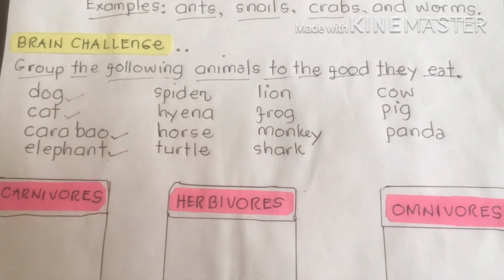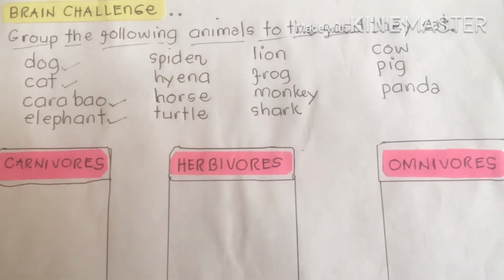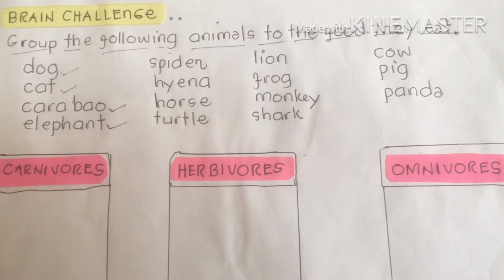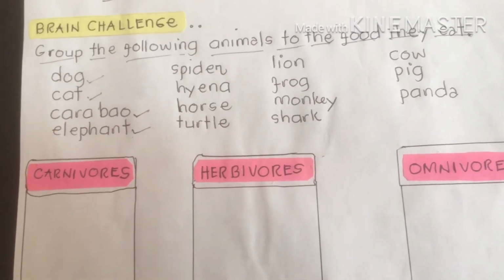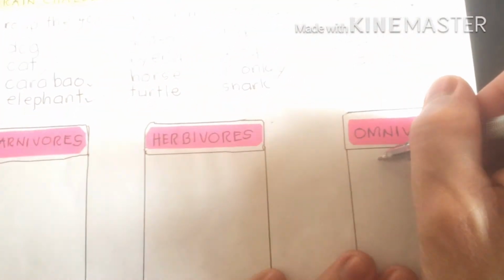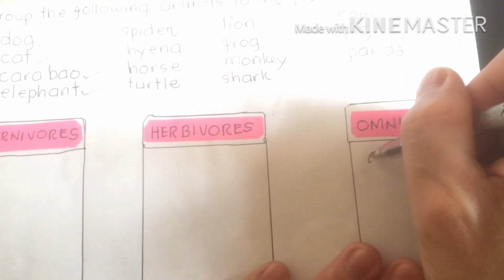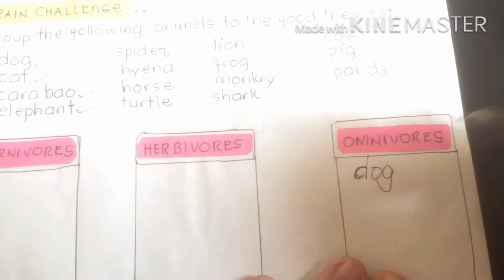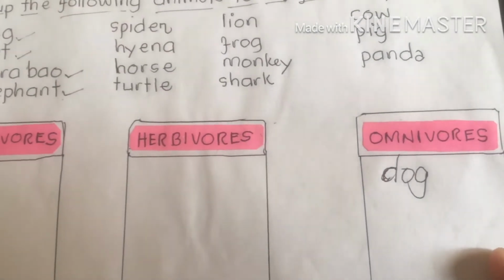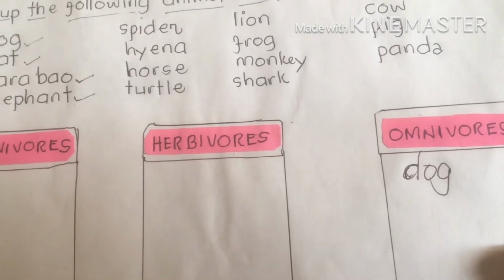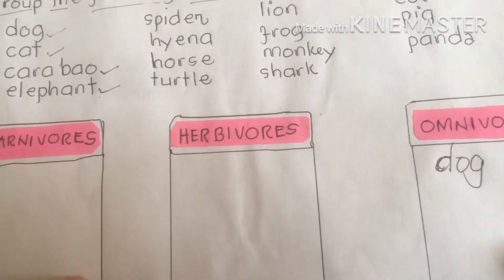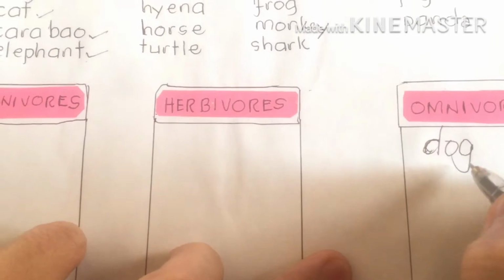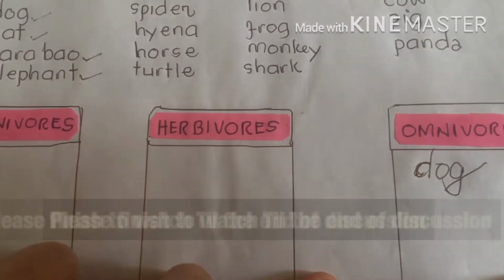Okay, I'm going to write where dog belongs. Dog belongs to omnivores. Why? Dogs can eat both plants and animals.